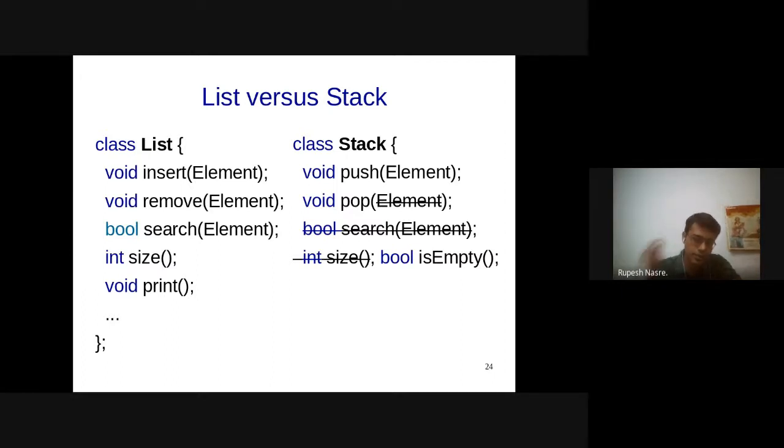Instead, what the person will be interested in is the underflow of the stack, where the empty function is going to be helpful. Here I am trying to remove or pop an element from the stack, but there is no element. So for that, the user might be interested in checking if the stack is non-empty. And again, because I cannot enumerate all the elements, I might not be able to afford a print function also. All right, so all of these are different functions which you can provide on the stack. Any questions so far?